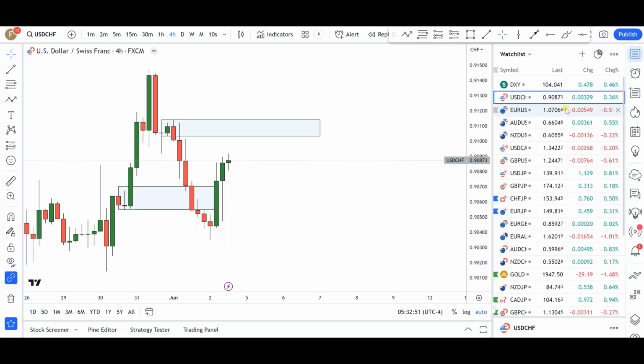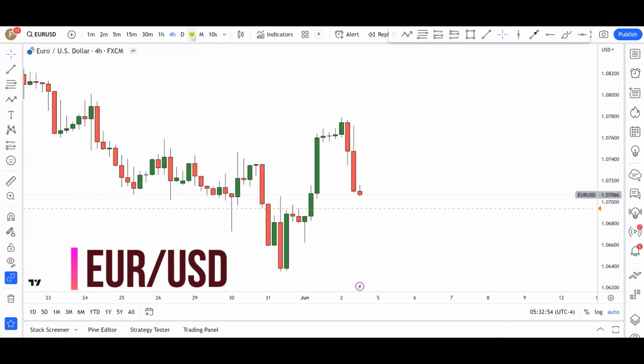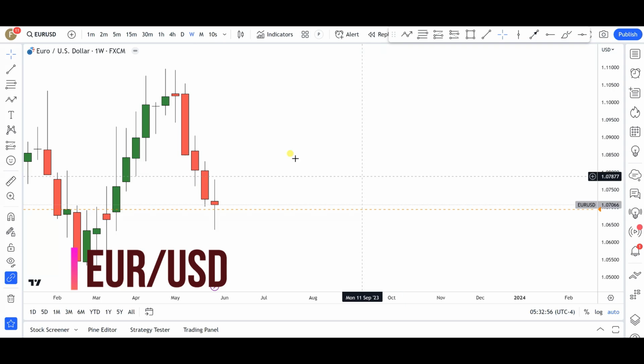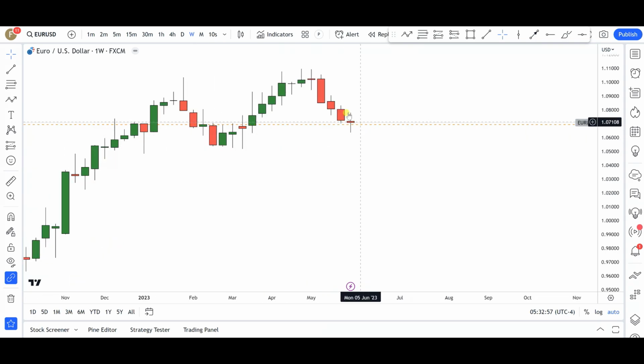Next up is going to be Euro US dollar. Now, Euro US dollar, if we take a look at the weekly time frame, not much. Again, another bearish week, but not much of a sell. I mean, what do you call this, a spinning top? I don't even know what they call these candles. But all in all, markets closed pretty much around the same area where it opened, so not much of a significant impact by either the bulls or the bears. Not much from an information perspective, so I'm not really going to waste time on this particular time frame.